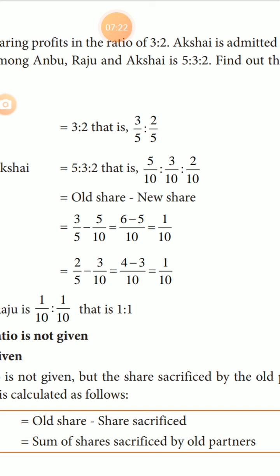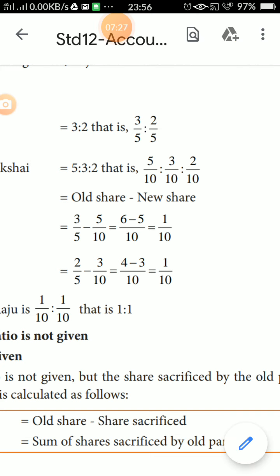The new ratio is 5:3:2, which means 5/10, 3/10, 2/10. Here 10 is the total value, 5 plus 3 plus 2. Listen students, first write clearly these two steps. First is the old ratio, 3:2. Second is the new ratio, 5:3:2. Next, share sacrificed equals old share minus new share.